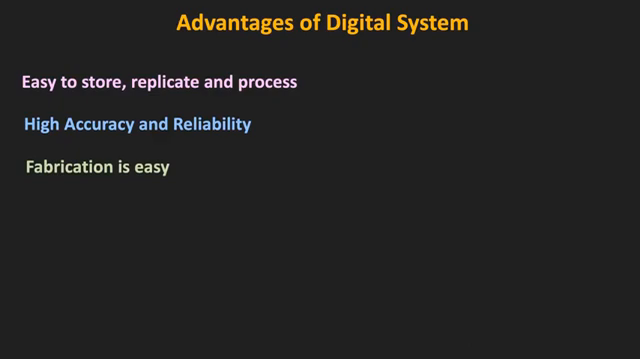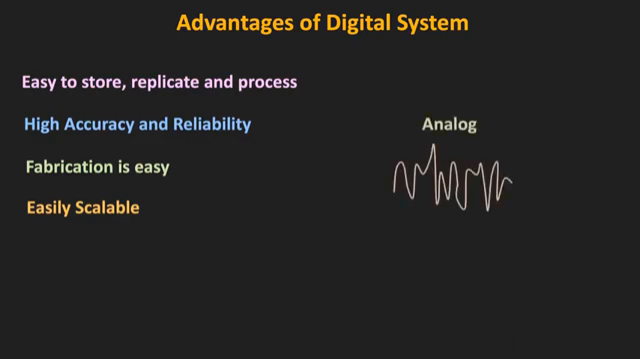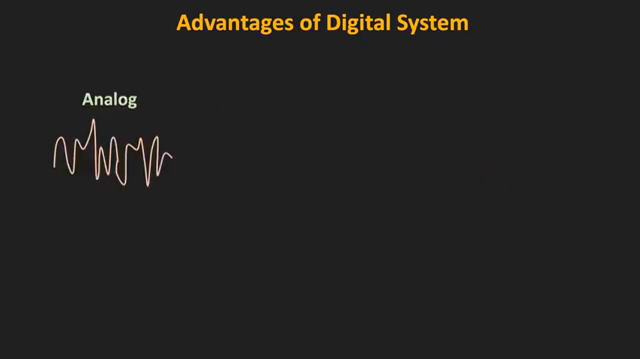And compared to analog systems, these digital systems are relatively easily scalable. So these are some of the advantages of the digital system over the analog system. But the thing is, all the naturally occurring signals are analog in nature. So if we want to process them in the digital domain, then first of all, we need to convert that analog signal into the digital signal.